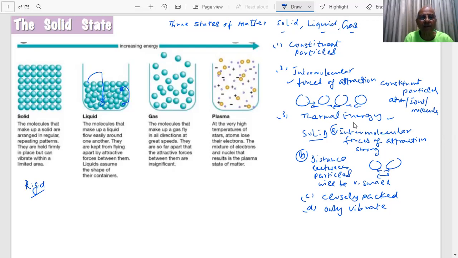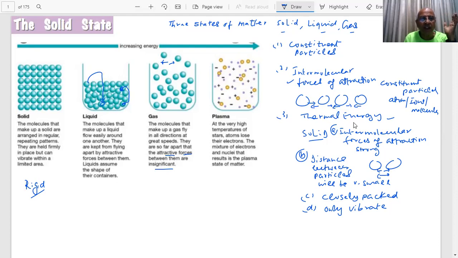But in a gas, you can see the molecules are moving farther away from each other. They are randomly moving, and the intermolecular forces of attraction are negligible. So we say the intermolecular attractive forces are insignificant in the case of gases.